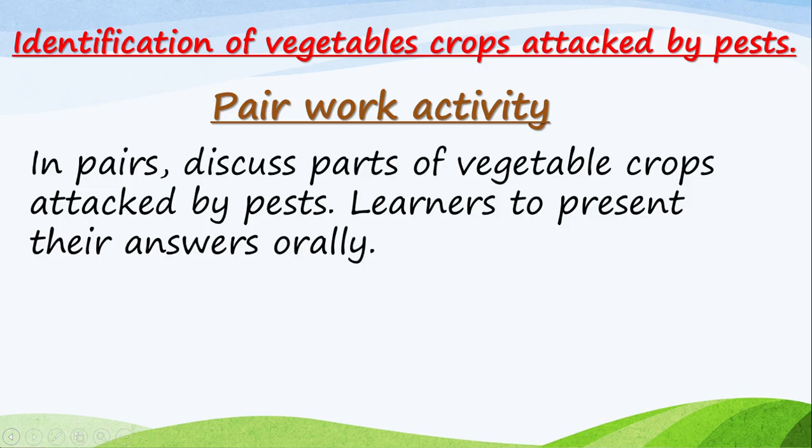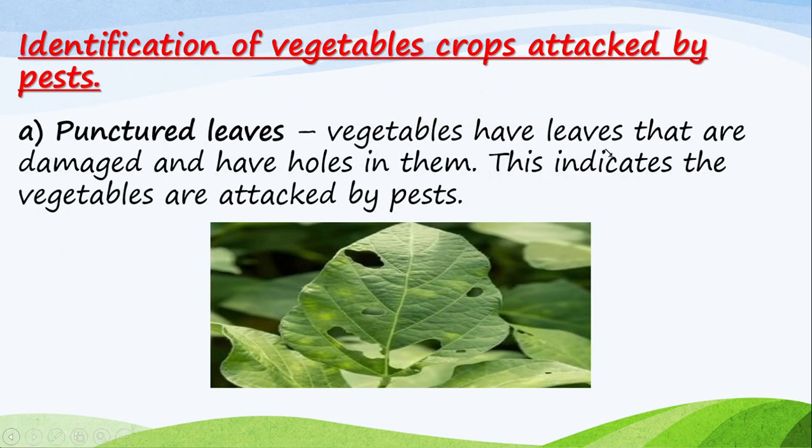Very good. Now, the parts that are attacked in vegetables. One of them is leaves. We say that vegetables have leaves that are damaged and have holes in them, and we have a picture there.